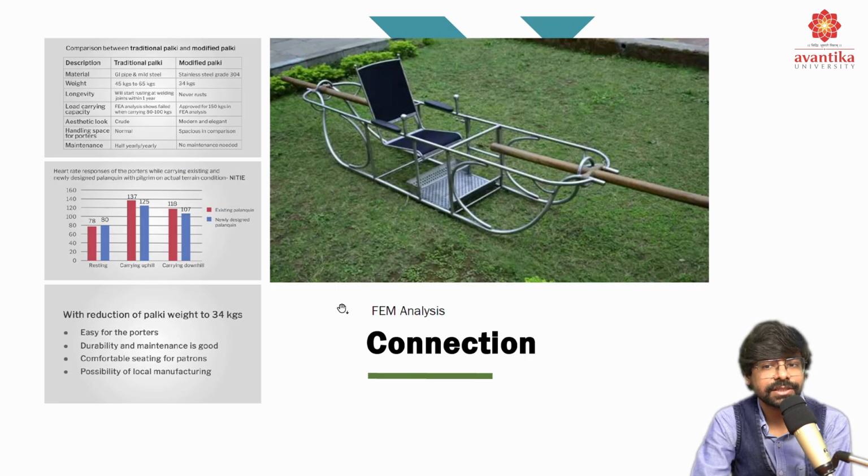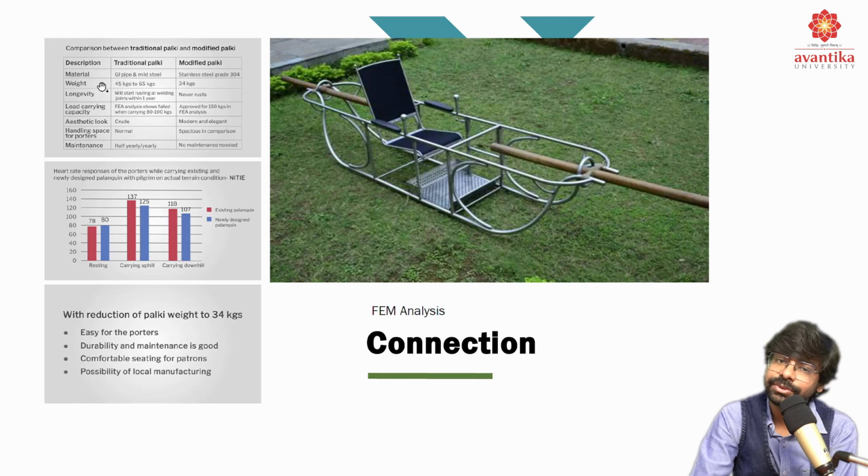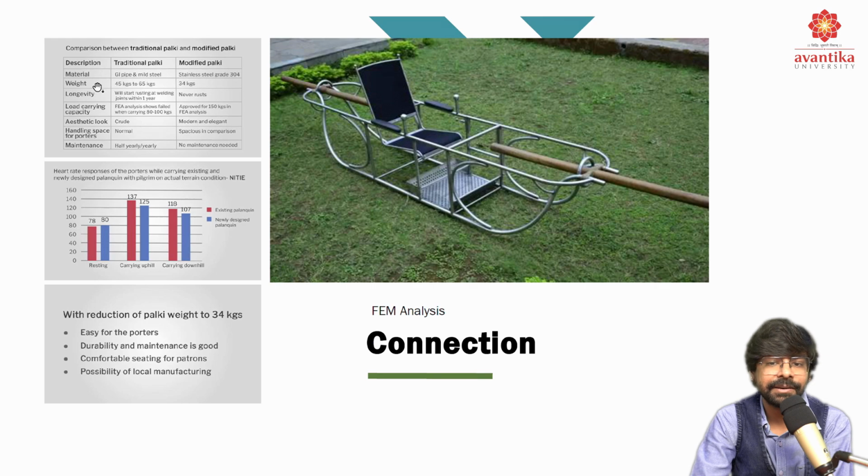Last comes the connection. When we are done with our crafting, there would be a comparison between traditional and modified palkis. Material-wise, the traditional palki or the grassroots innovation uses GI pipe and mild steel, whereas the modified one uses stainless steel grade. Weight is also reduced from 45 to 65 kgs down to 34 kgs. That could be a larger help, or a boon, to all these porters.